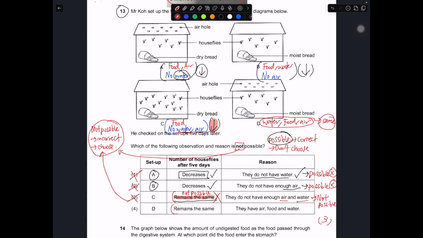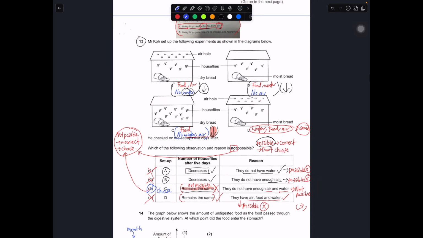Okay, so this part is possible. They have air and water. This is also possible. So basically for D is possible. That's why we don't select. We don't select at all. So D, which is number 4, is wrong. So we will only choose C. Okay, this part we will choose. So the answer is number 3 for this question, number 13.